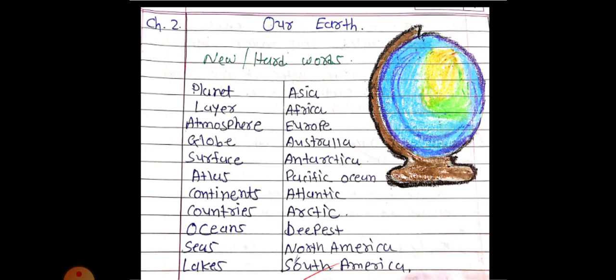South America. These are your hard or new words that you have to write down in your notebook. Second chapter: write down the title and then hard words and new words. Write each spelling down three times. Draw two lines in between on a full page. First spelling, write down planet. In the second line write planet, and in the third line write planet. Same as the second spelling.